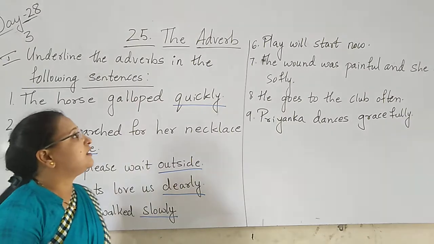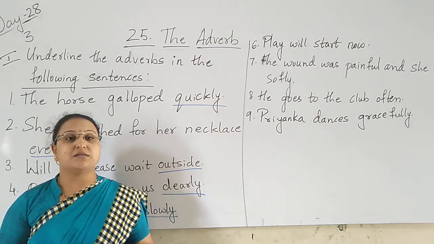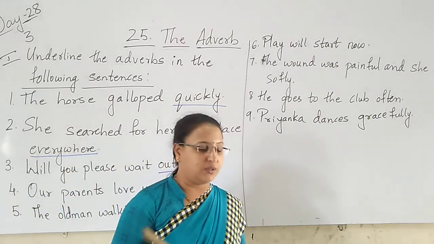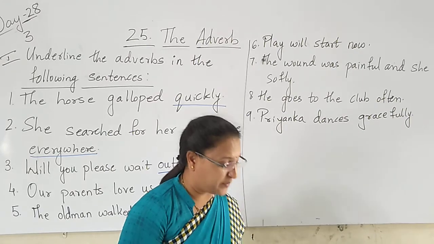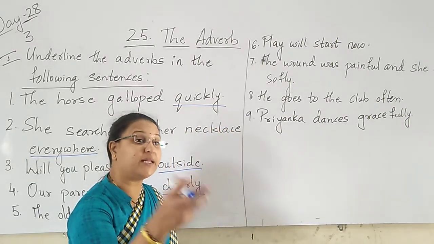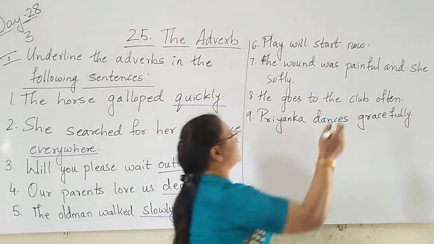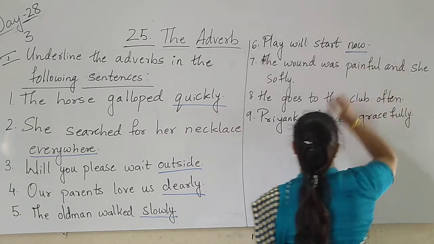Okay, next. Play will start now. So here, which is the adverb in this sentence? Now. When is the play going to start? The play is going to start now. So now is what here? Adverb.